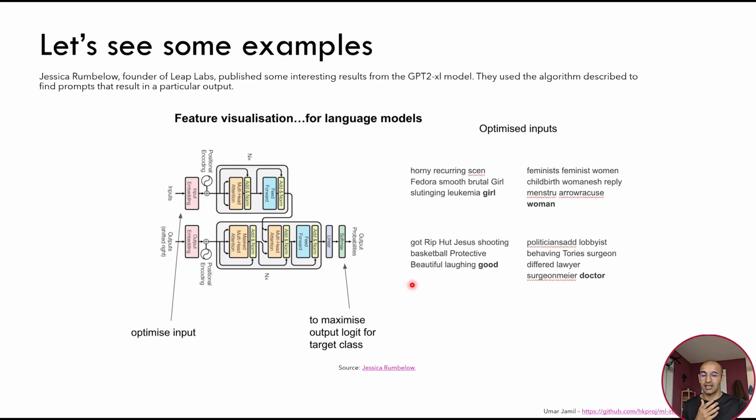In particular, Jessica, who is the founder of LeapLabs, did this study. She took some tokens, for example, the word girl, and then she optimized the input prompt in such a way that the output girl is maximized, so the next predicted token is girl given this input. And she did it also for the word woman, the word good, and the word doctor.